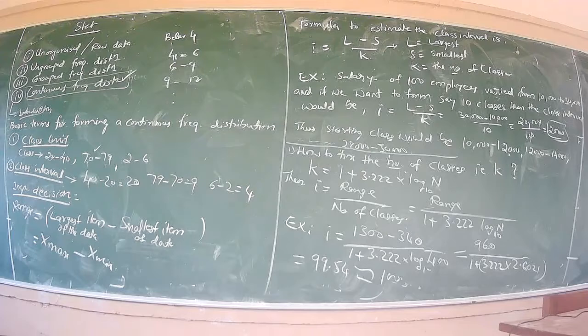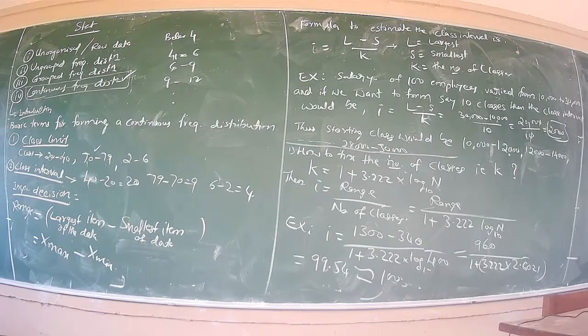Say I can consider an example. Say the salary of 100 employees varied from 10,000 to 30,000, and if we want to form 10 classes, then what is the class interval? I equal to L minus S divided by K. What is L here?